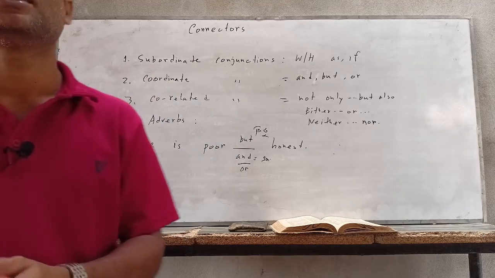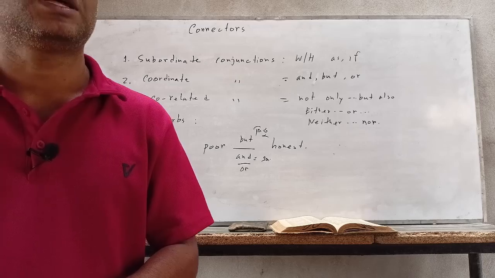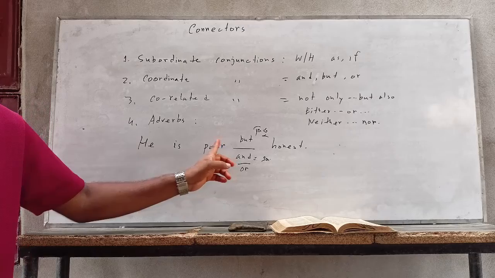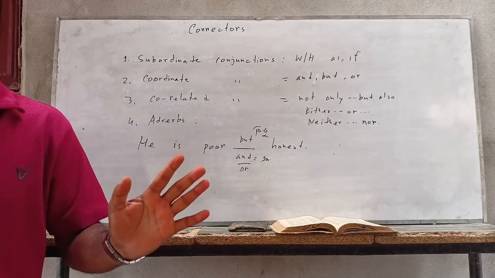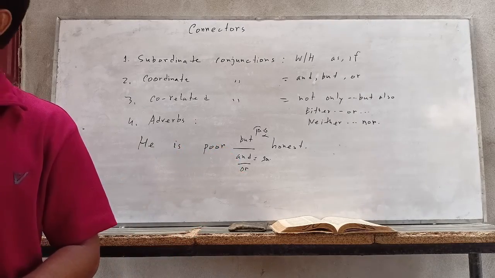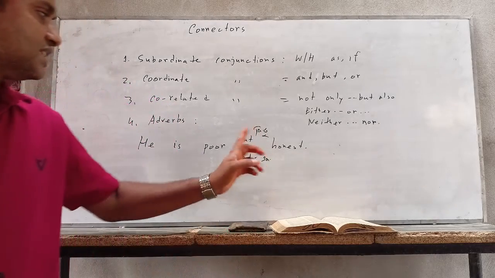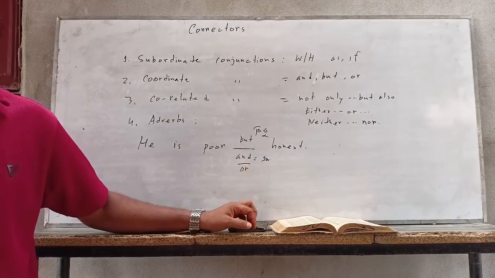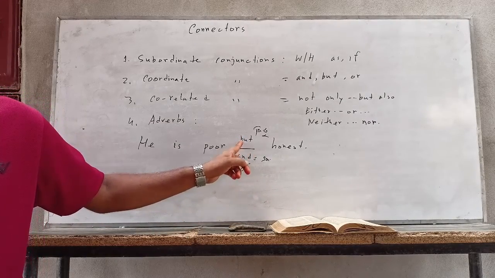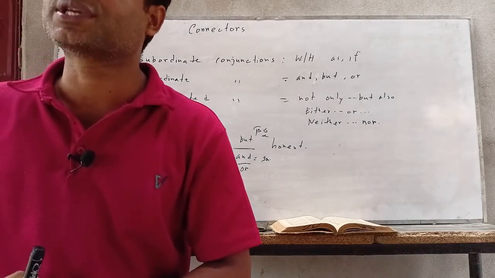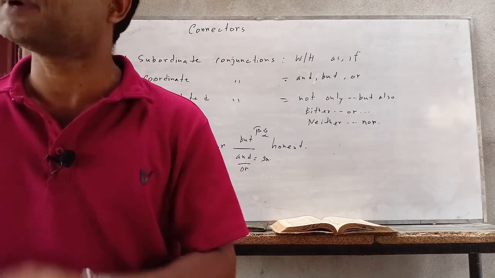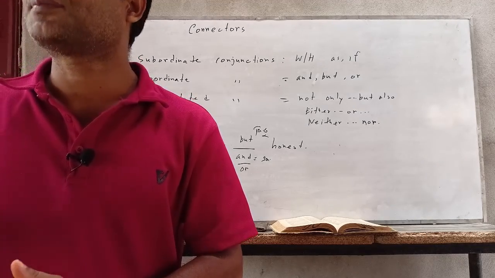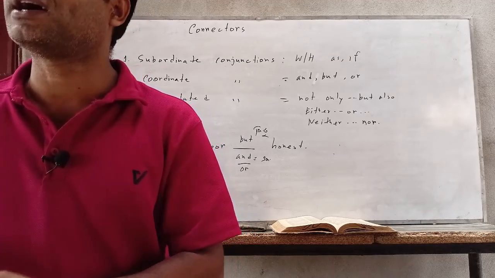For example, he is lazy and a bad student. Okay, so this is possible. But if the meaning is a contrast, an opposite meaning, you know, what is the meaning of opposite? You are right. So this is the opposite meaning. For this reason, we have to write the opposite word, that is but. We are saying the boy is good but there is some problem. All are okay, but there is a little problem.